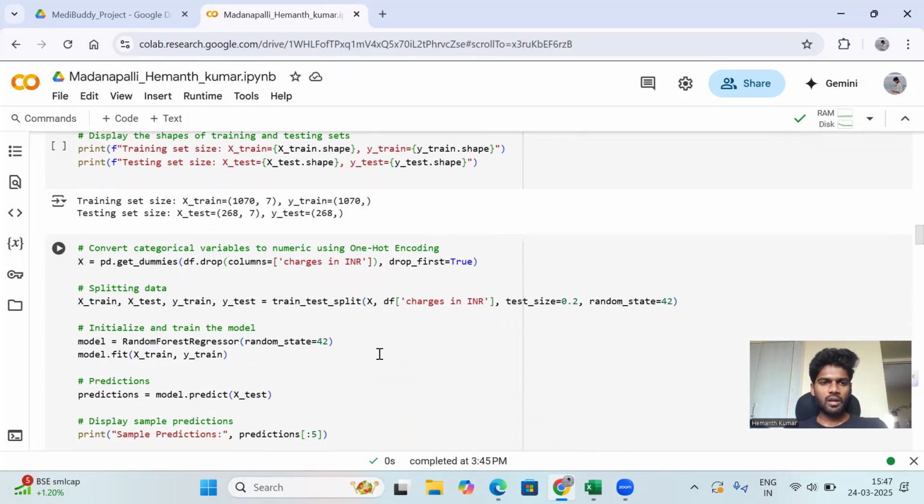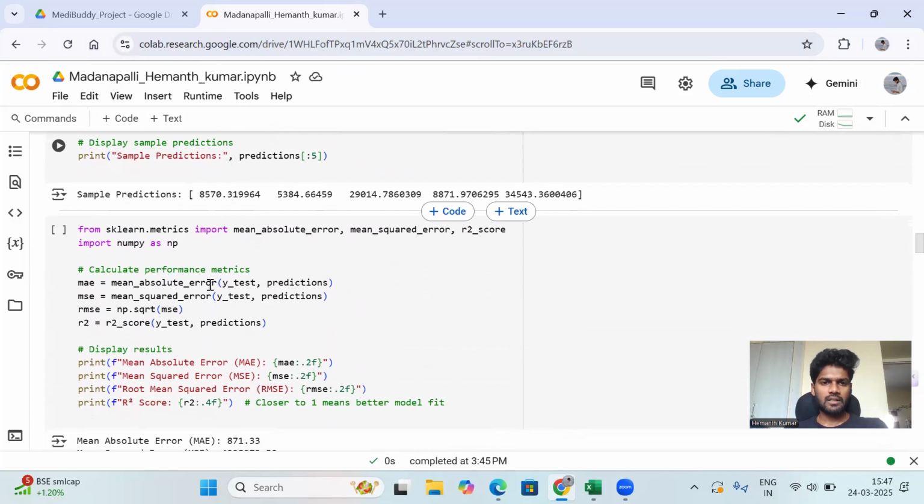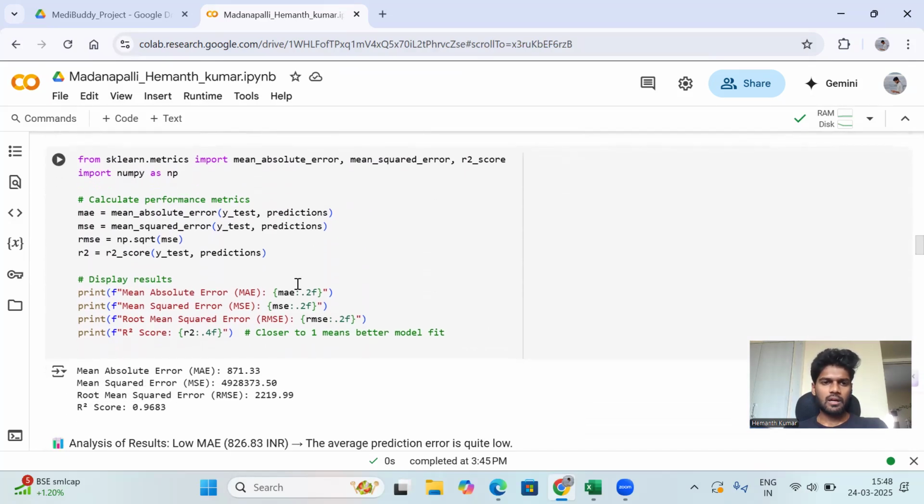Then after that, we are finding sample predictions. These are the five predictions we are getting using the training and testing data. After that, we are checking the mean absolute error, mean squared error, and R squared using NumPy.